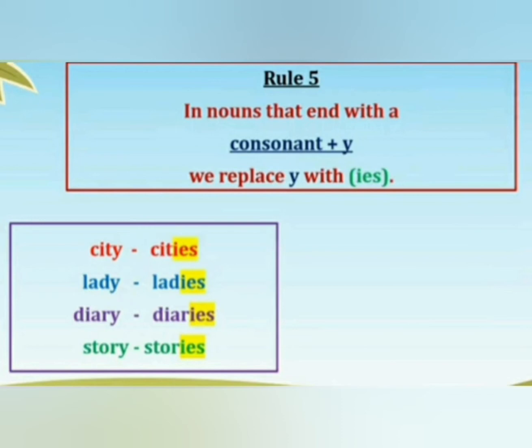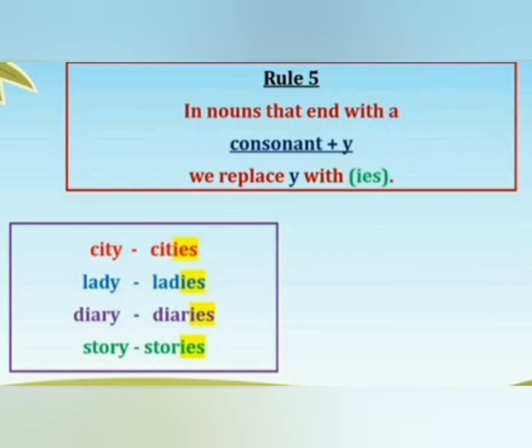Here we have a word city. It ends with y and has a consonant before y. So we have to remove y and add ies. So the answer is cities. Next word, lady. Here also we have a word that ends with y and has a consonant before y.